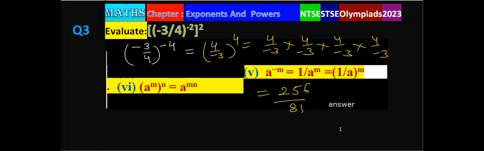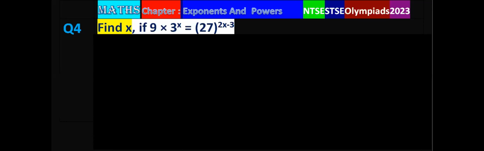Now we have to go for the next question. Find x if 9 multiplied by 3 raised to the power x is equal to (27) whole power 2x minus 3. To solve these kinds of questions, we have to compare the powers. For that, we have to keep the same base on the left hand side as well as the right hand side.